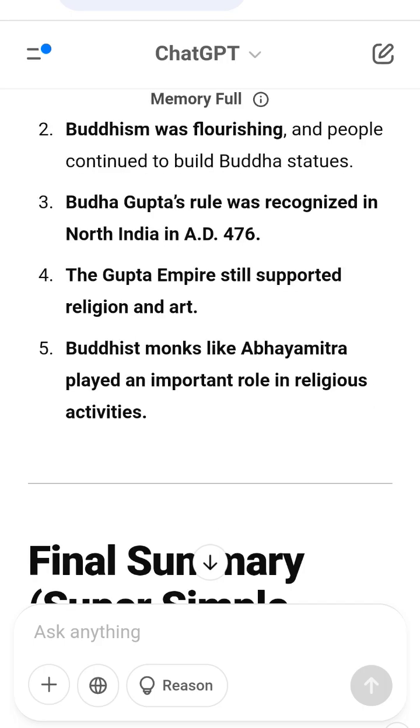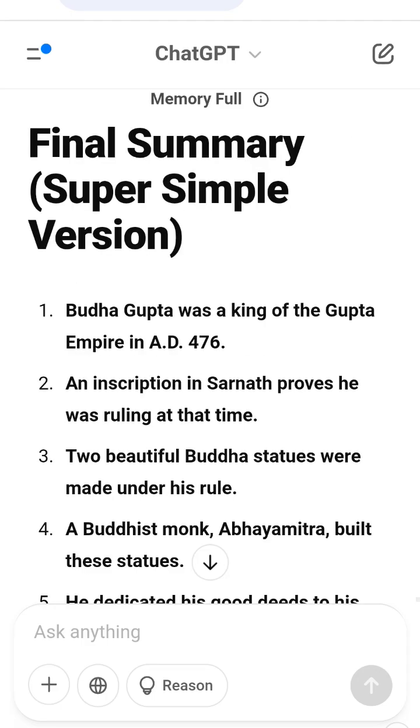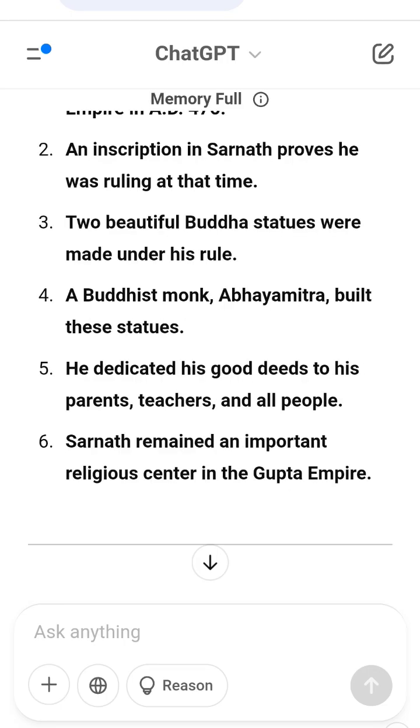Extra fun fact. Why is Sarnath so important in Buddhism? Sarnath is the place where Gautama Buddha gave his first sermon, teaching after attaining enlightenment. It is one of the holiest places for Buddhists today.